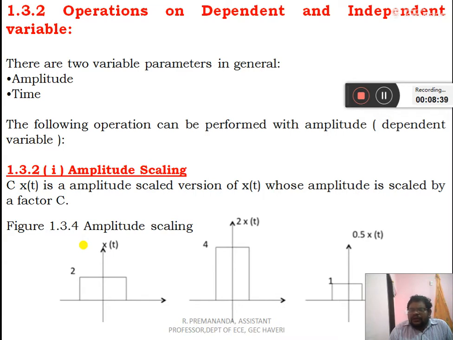Now 0.5 times x(t). Here the scaling factor is 0.5. So the amplitude, which was earlier 2, is now scaled down to an amplitude of 1, as shown in the third diagram.